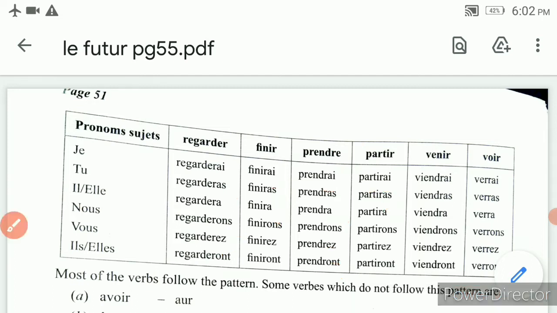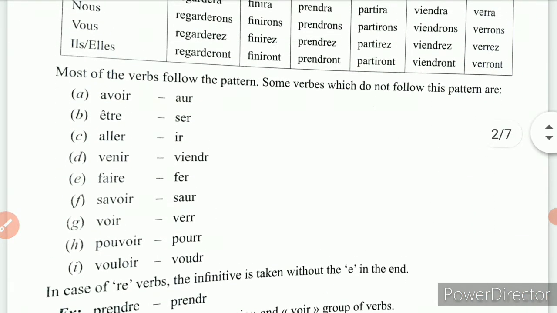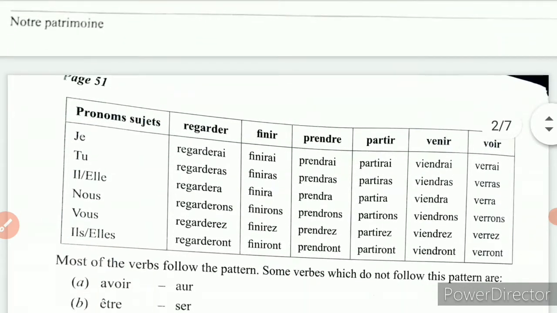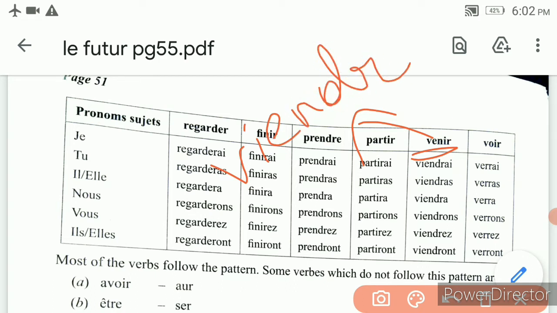And there are some irregular verbs like this. Venir, for example: the radical for venir is viendr. Viendr is a radical, so you write viendr and add the endings. And for voir it is verr. So you have to write the radical and add the endings like this. The irregular verbs are given here.